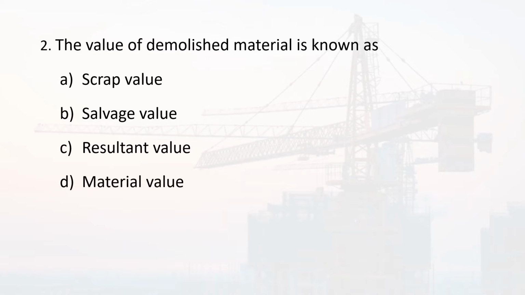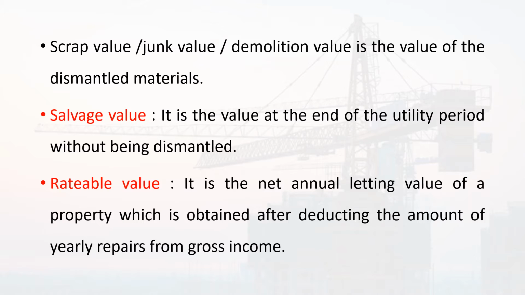Second question, the value of demolished material is known as option A, scrap value, option B, salvage value, option C, resultant value, and option D, material value. The correct answer is option A, scrap value. So, scrap value or junk value or demolition value is the value of the dismantled materials.